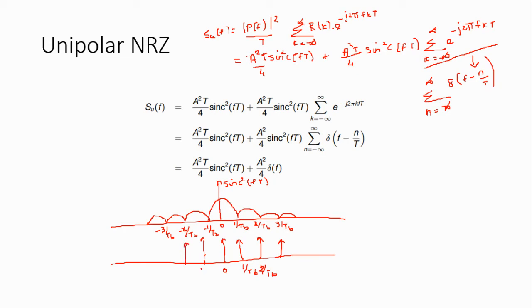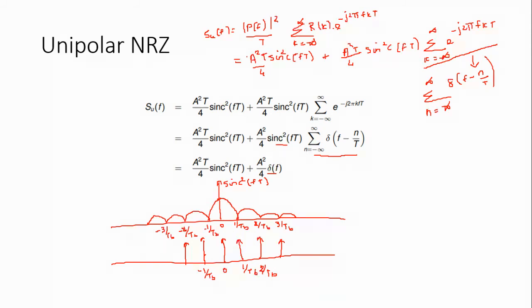If we multiply sinc square with the summation n equal to minus infinity to plus infinity delta of f minus n by T, we will get A square divided by 4 delta f function. Here the frequency component is equal to 0.